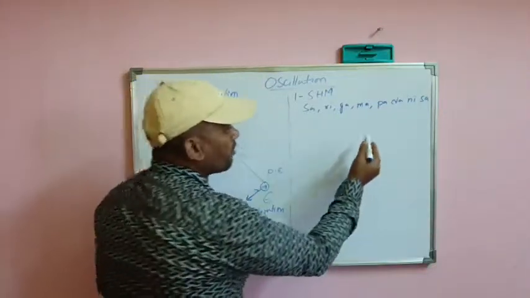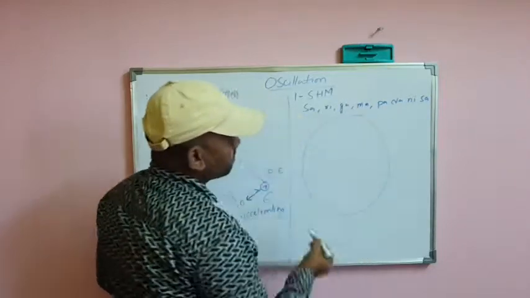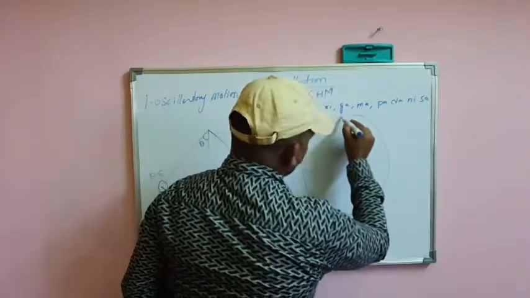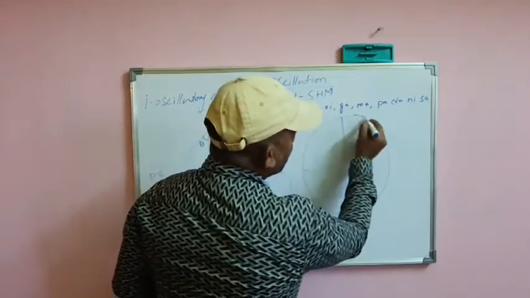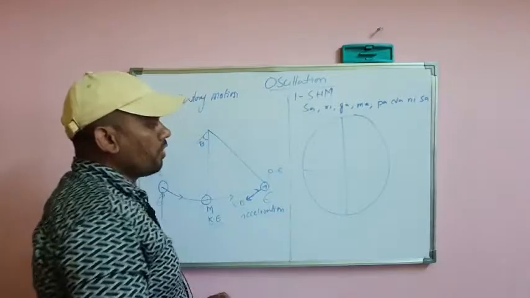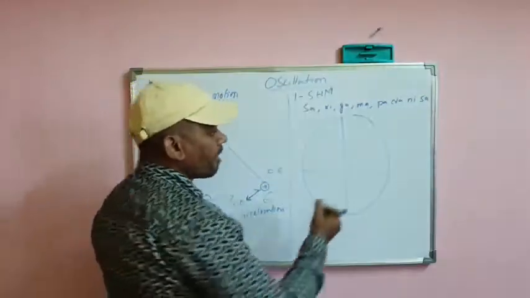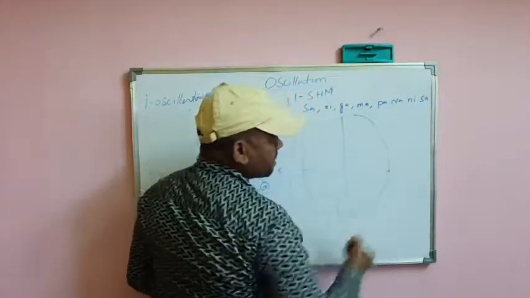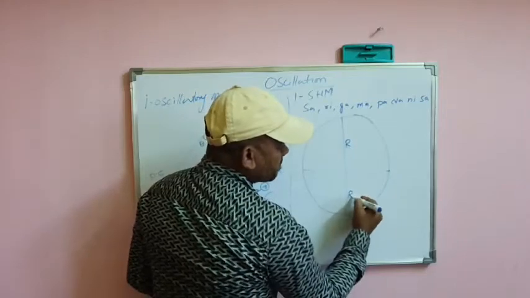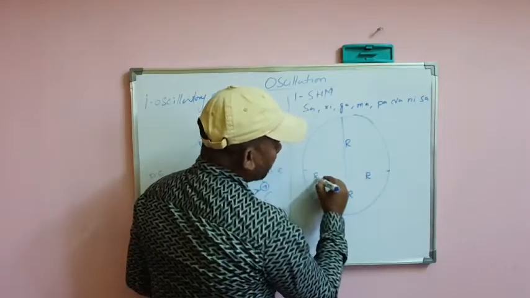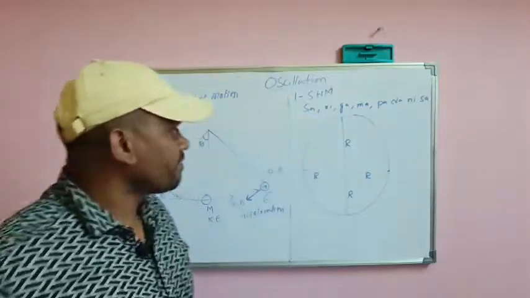So if you take the example of a circle, you can see clearly, if a particle is moving with uniform circular motion on a circle, let's assume the particle is here, and this is the diameter, this is radius r, and this is also radius r. We have 2 diameters here. We took this to understand it in a better way.